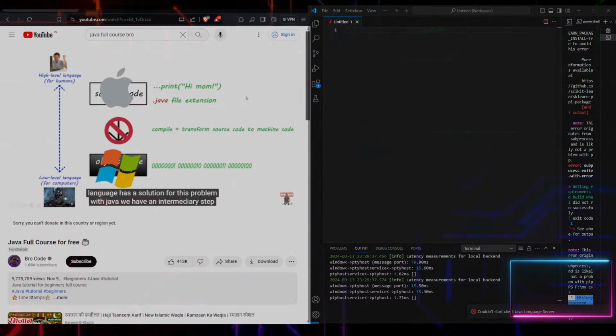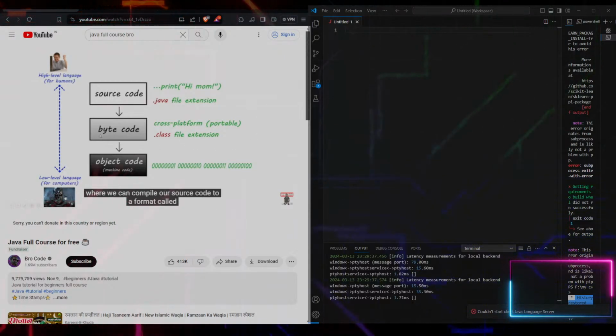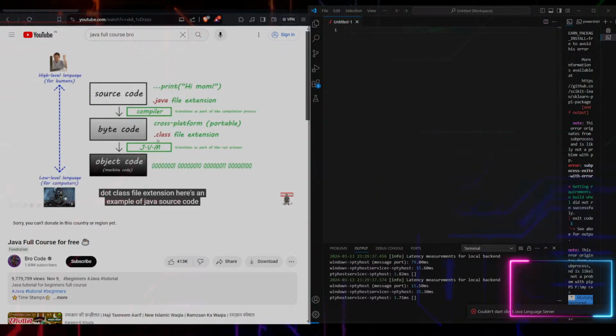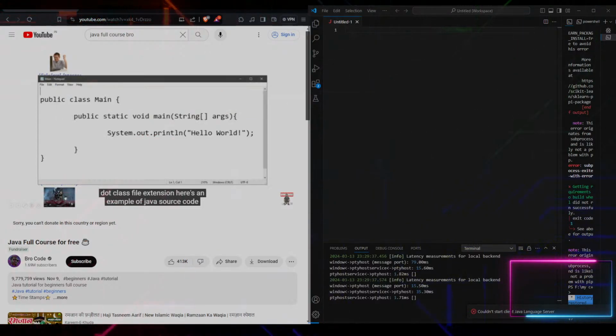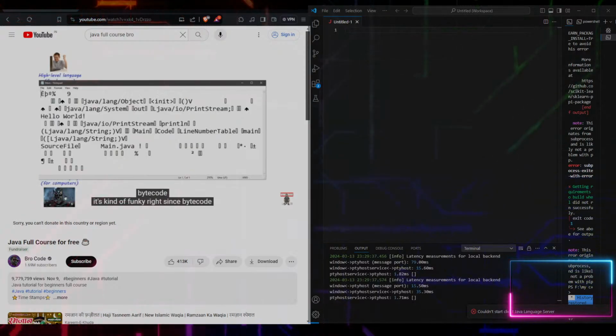Although the Java language has a solution for this problem. With Java we have an intermediary step where we can compile our source code to a format called bytecode. Bytecode is cross-platform and ends with a .class file extension. Here's an example of Java source code, and here's an example of that same source code after we compile it to bytecode. It's kind of funky, right?